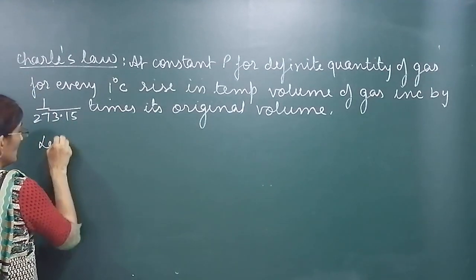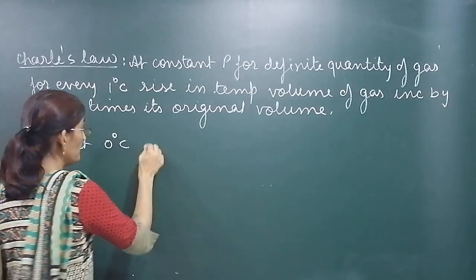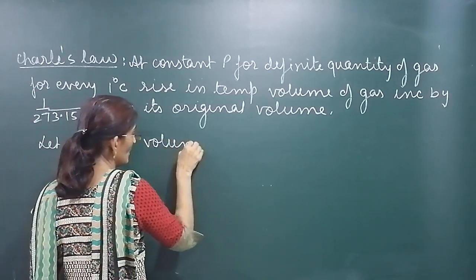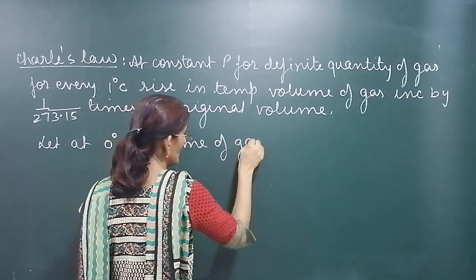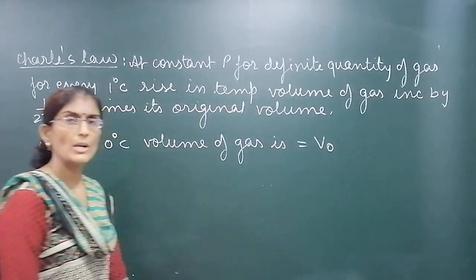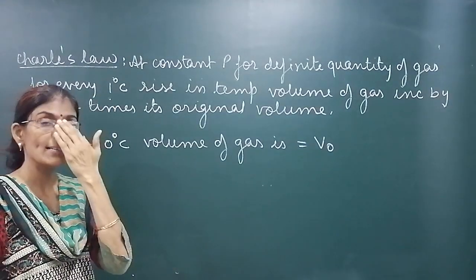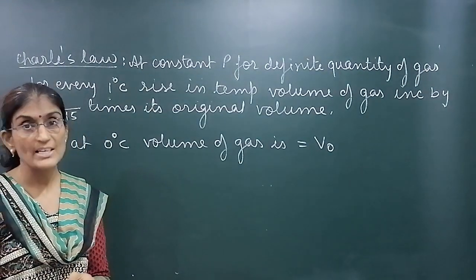Let at 0 degree Celsius, volume of gas is V0. Whatever be the gas, at 0 degree Celsius, let its volume be denoted by V0.